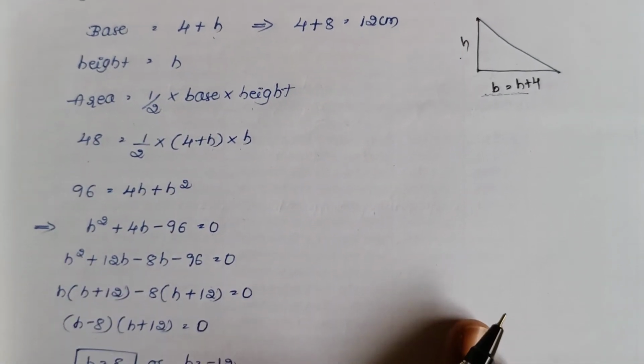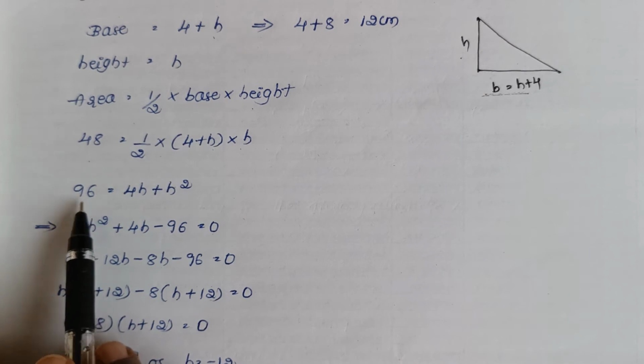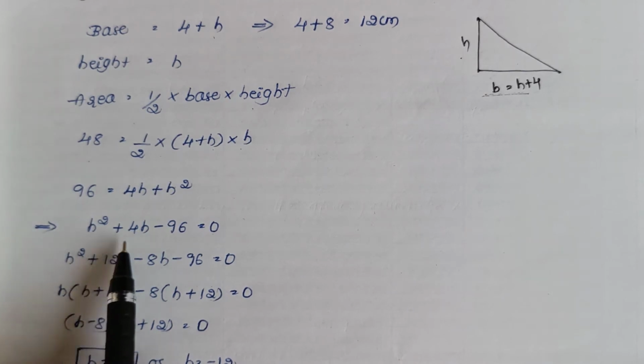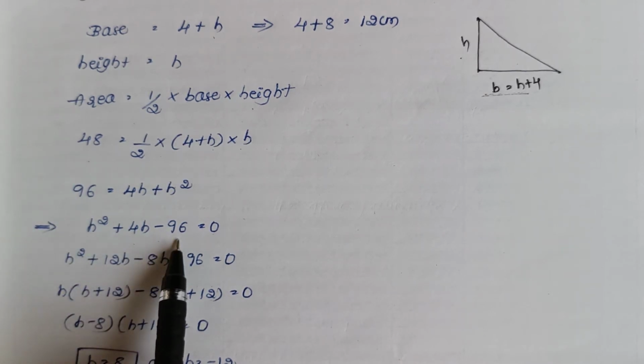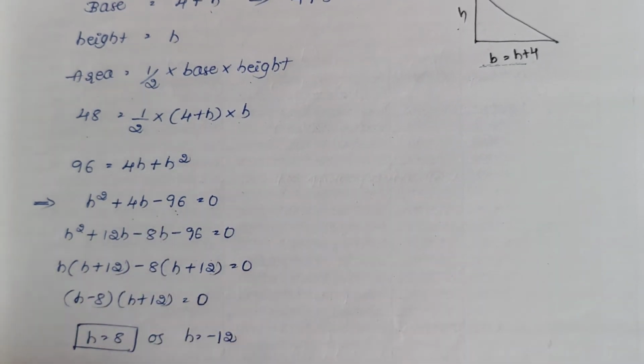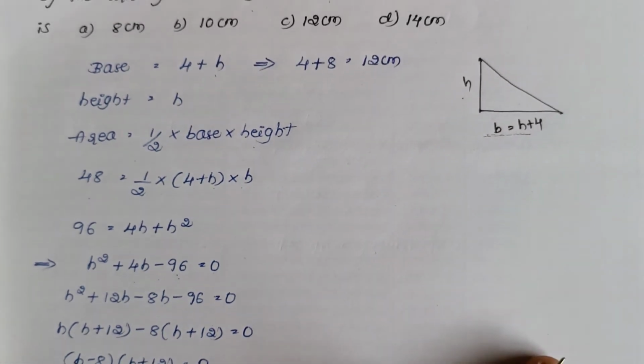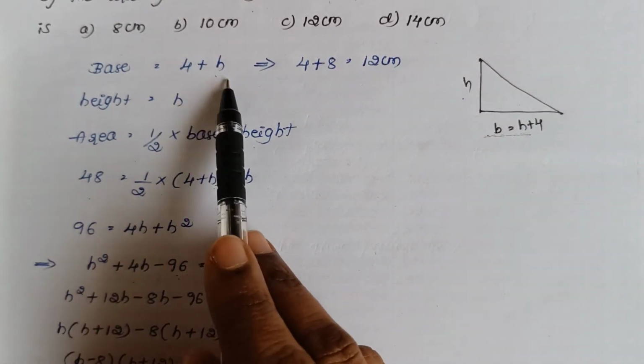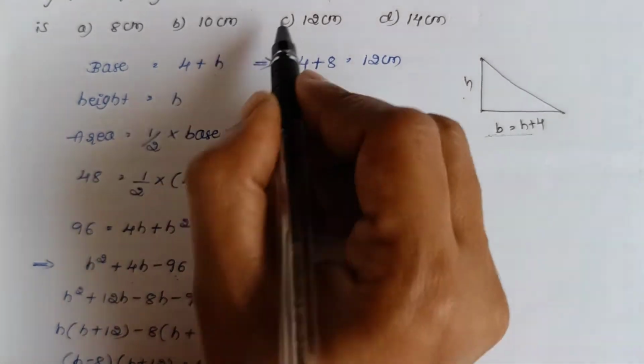By simplifying, you get a quadratic equation as h square plus 4h minus 96. Now solve this quadratic equation by splitting method. You get the value of h as 8 and minus 12. But the length will always be positive. Therefore, we take h is equal to 8. Therefore, base is equal to 4 plus h, that is 12 cm.